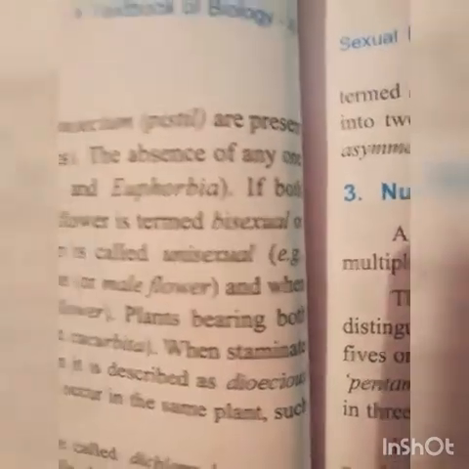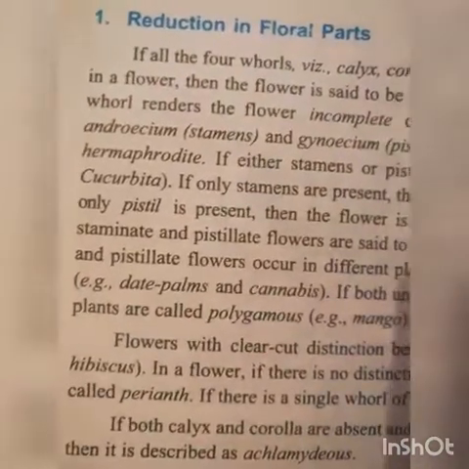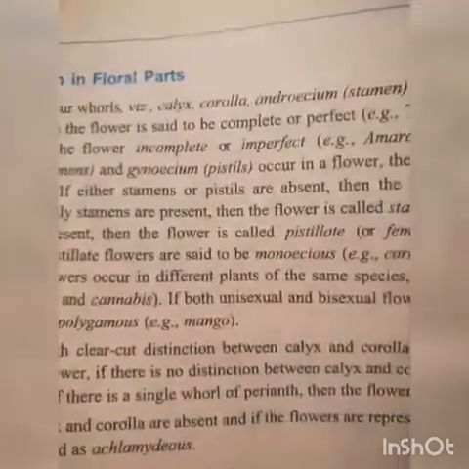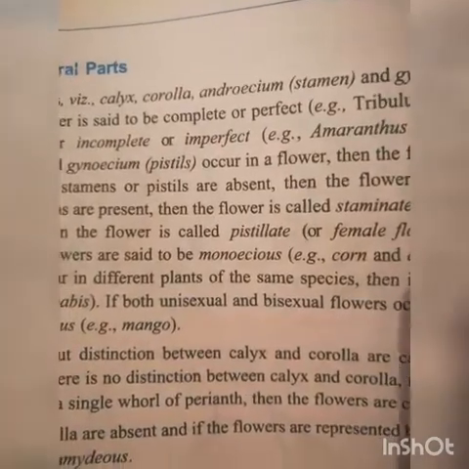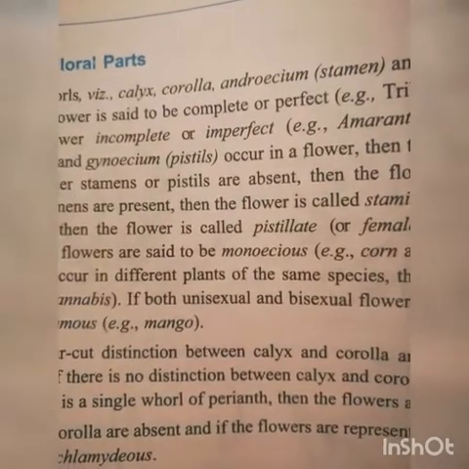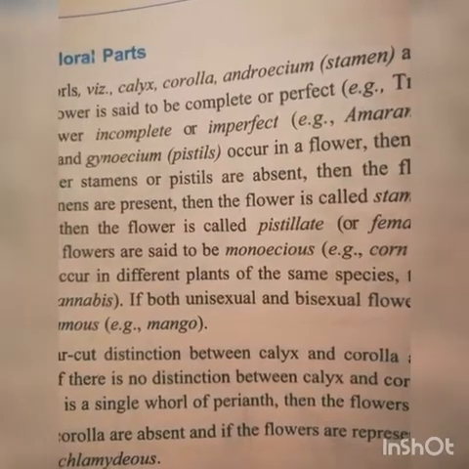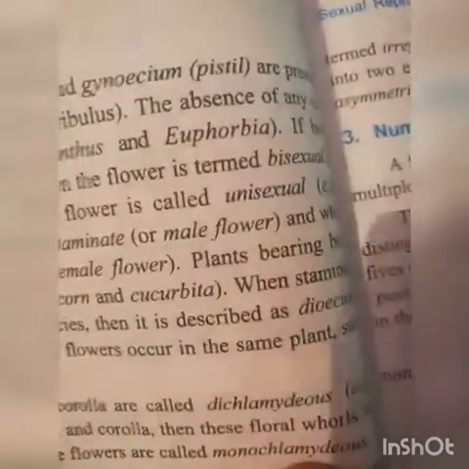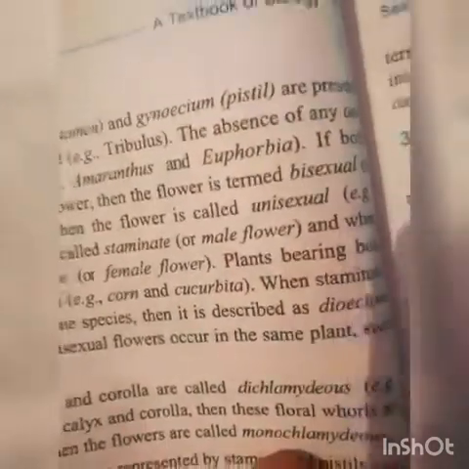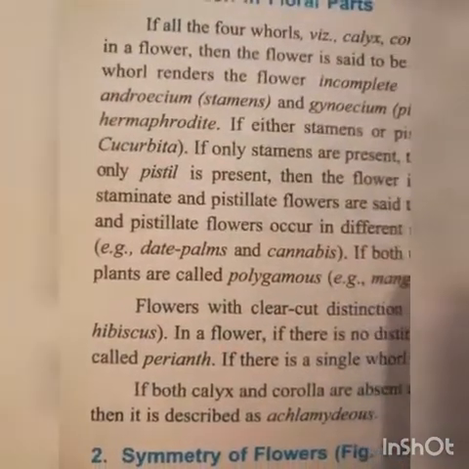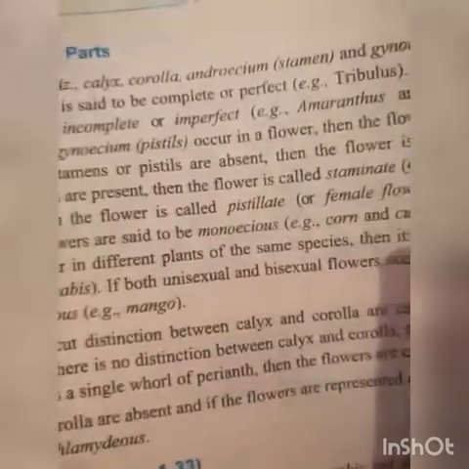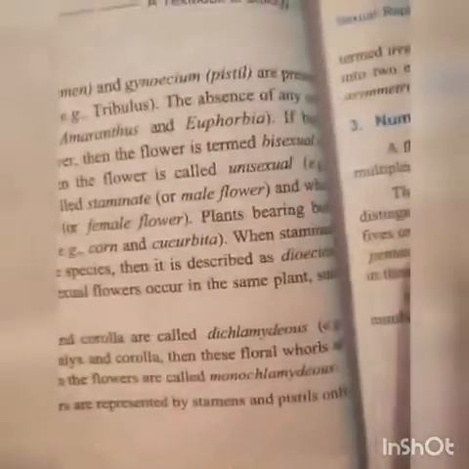If both androecium and stamens, gynoecium or pistil occur in a flower, means if in any flower androecium and gynoecium are present, then the flower is termed as bisexual or hermaphrodite. If either stamen or pistil is absent, then the flower is called unisexual.